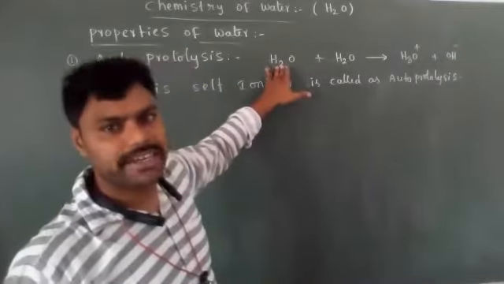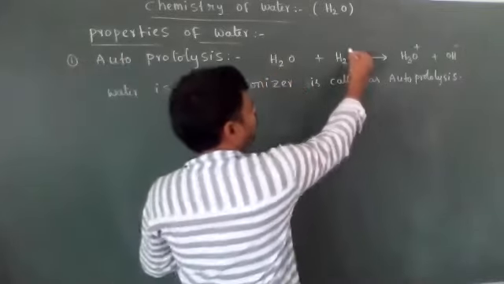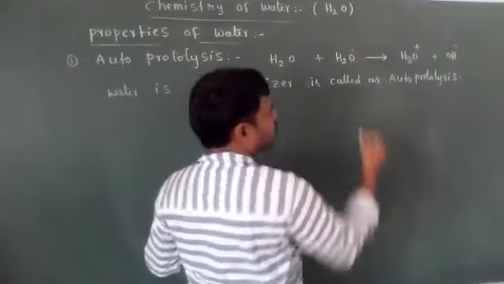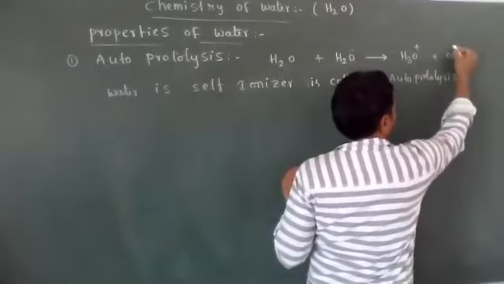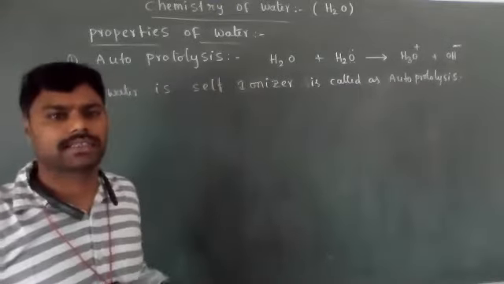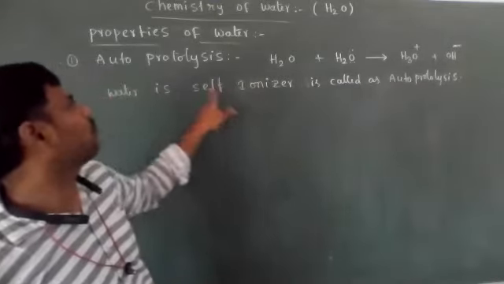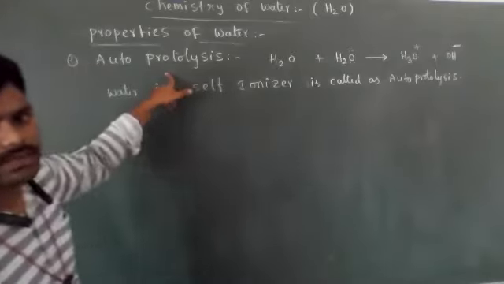Some of the water molecules ionize to give H+ and OH- ions. That H+ ion will be abstracted by another water molecule to form H3O+ and OH- ions. That's why this property of water is known as the autoprotolysis process.